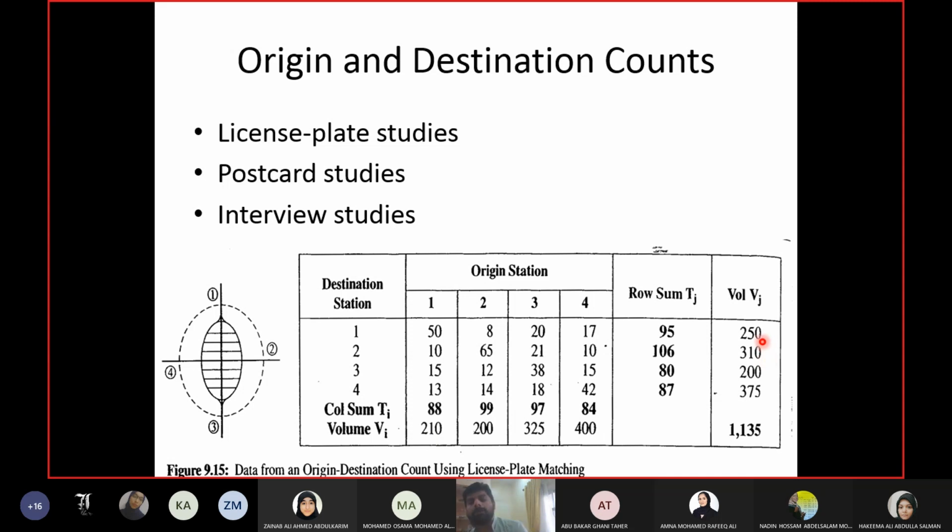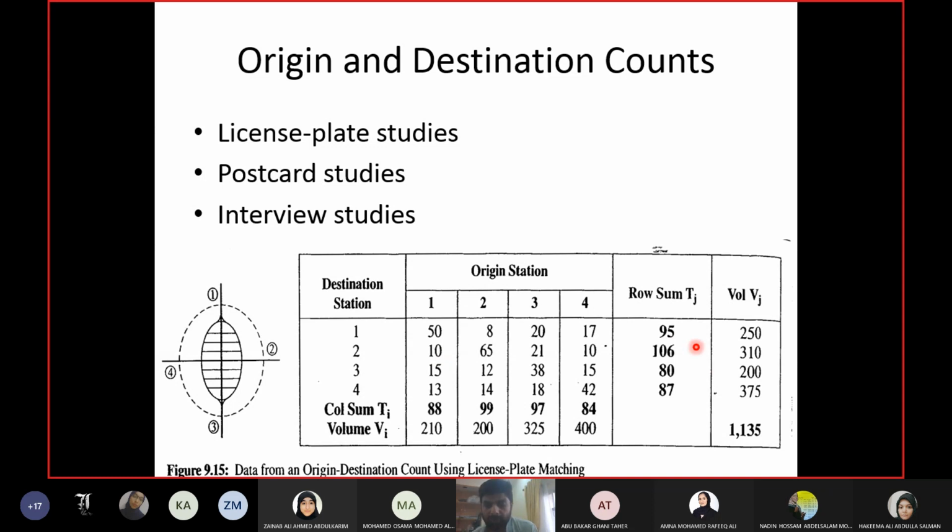So these numbers cannot replace the matrix. This is my point. Now, I want to make this matrix accurate and complete, matching the actual numbers. So what is the procedure? Let me explain the procedure, then I will show you the calculations.